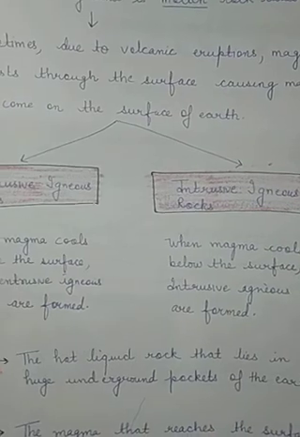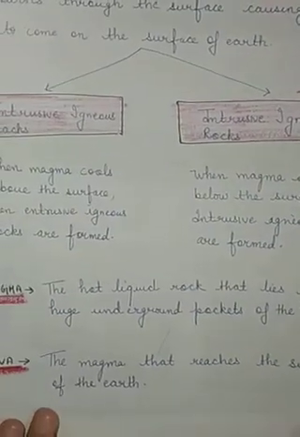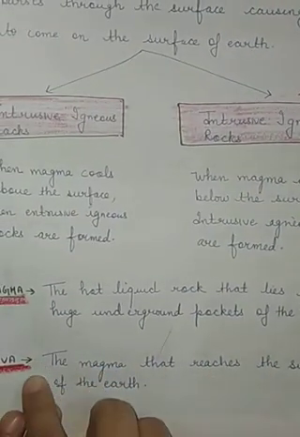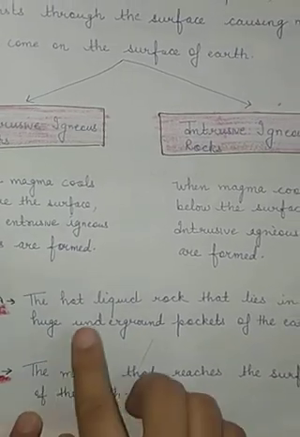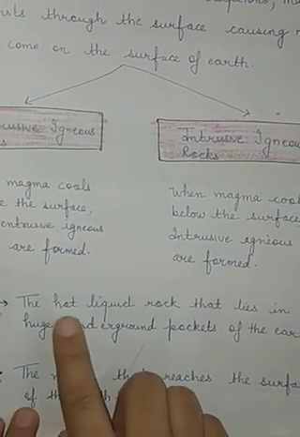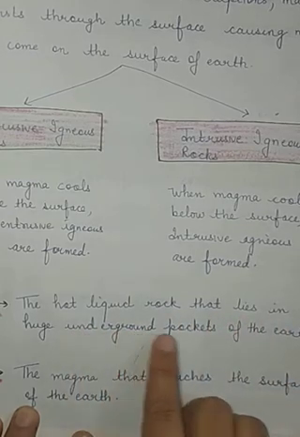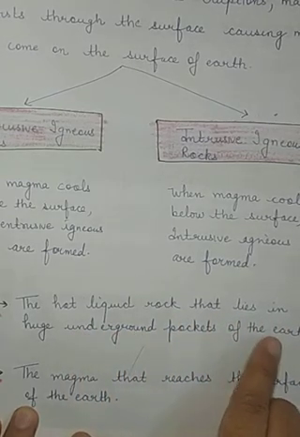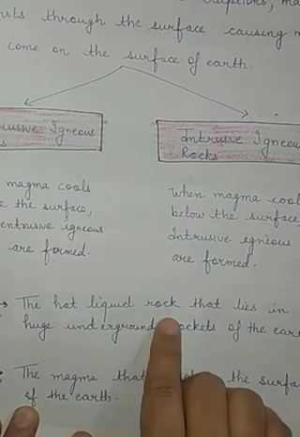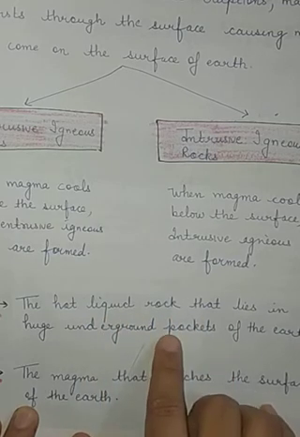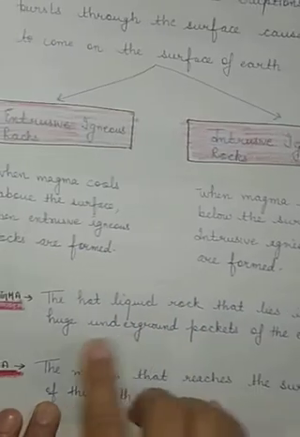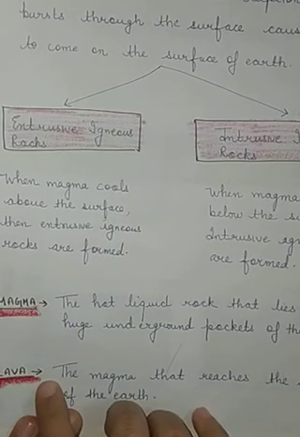Now you should know the difference between magma and lava. These words, magma and lava, are interrelated. Magma, as I have already told you, is the hot liquid rock that lies in the huge underground pockets of the earth. So the hot liquid rock which lies inside the earth is known as magma. Now what is lava?